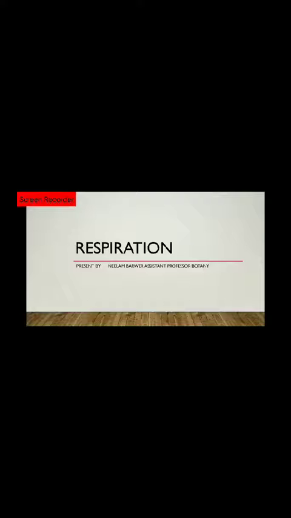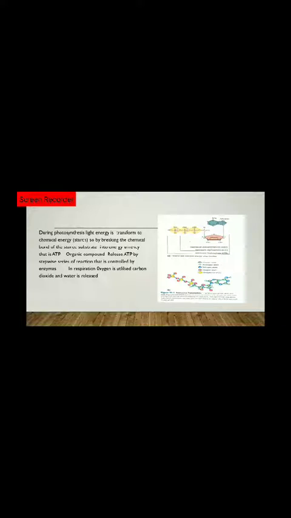So what is meant by food, the substance which provides the energy. So here we study how the energy will be disseminated from this process. It's a stepwise sequential process. So as during photosynthesis, light energy is transferred to chemical energy, and by breaking the chemical bond of stored substrate into energy currency, that is ATP, we liberate ATP as adenosine triphosphate.